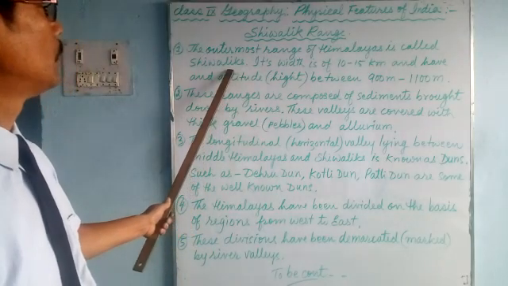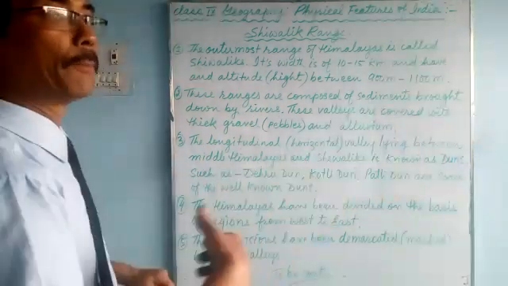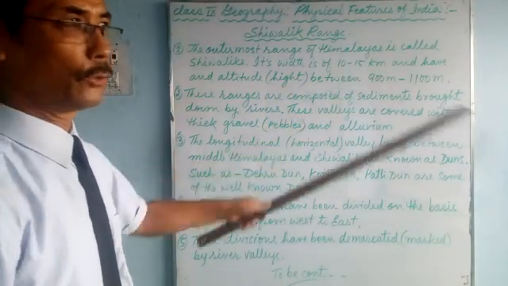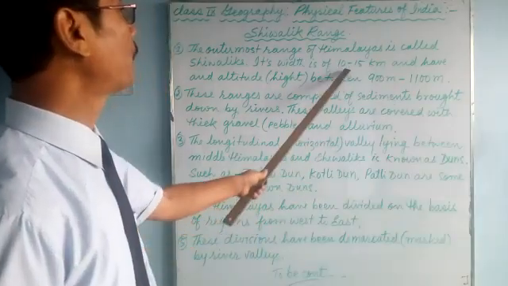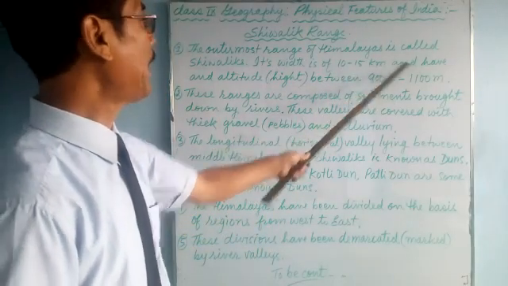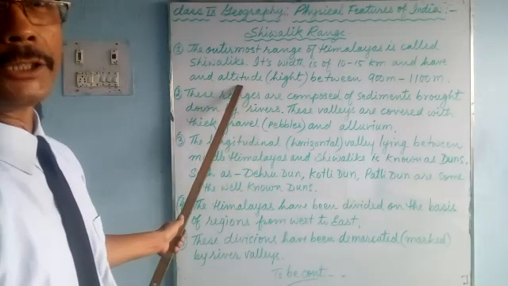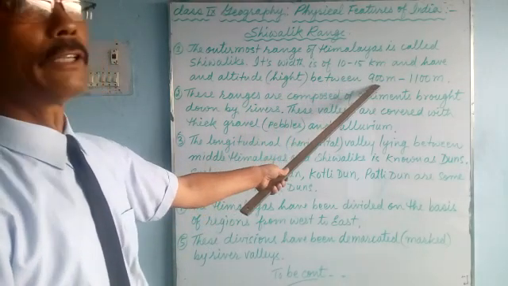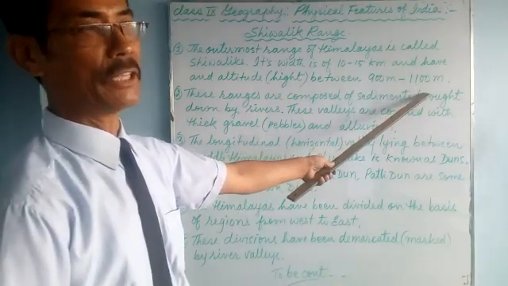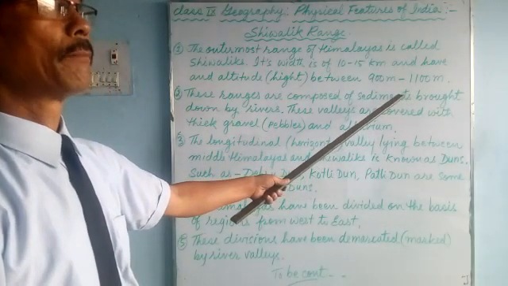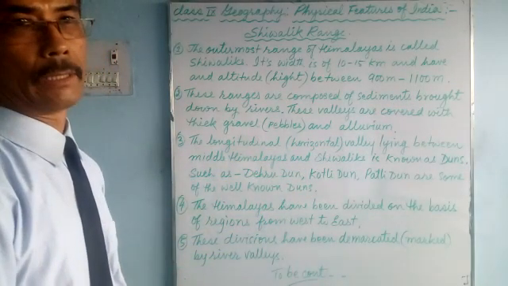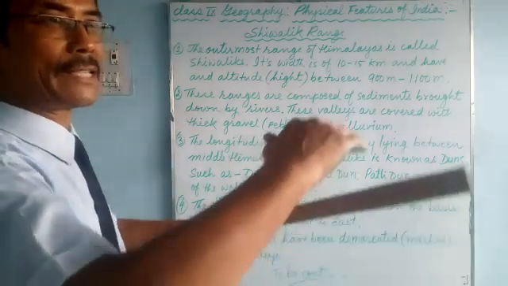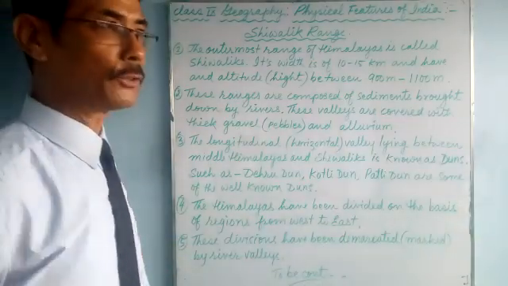the Shivalik range. Its width, meaning the breadth, is 10 to 15 kilometers. It's not very wide. It has an altitude, altitude means height, of between 900 and 1100 meters. It's not very high because it is still forming. After thousands of years, after millions of years, this will rise up after the movement of the tectonic plates.